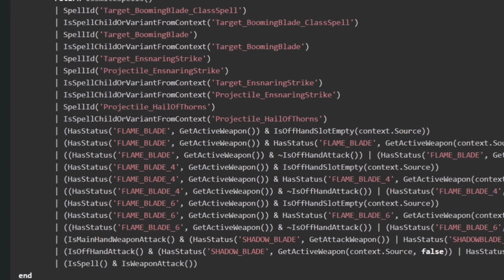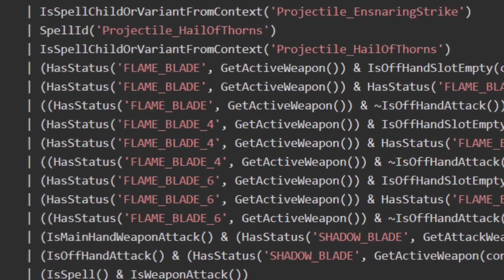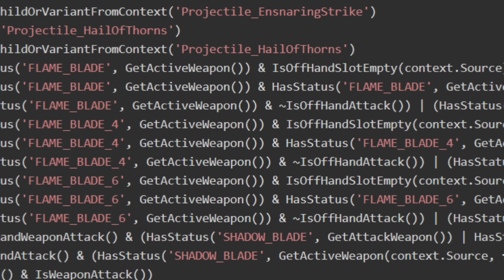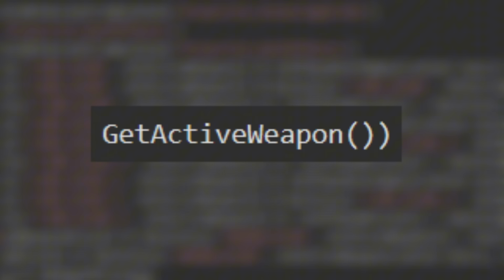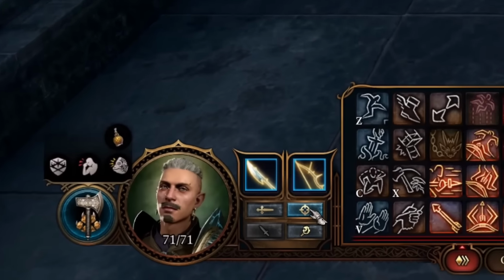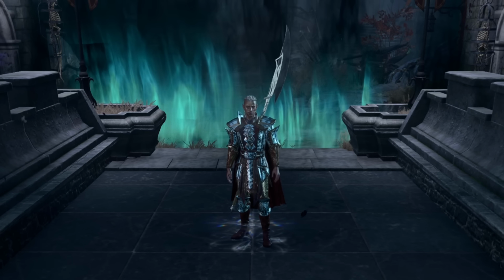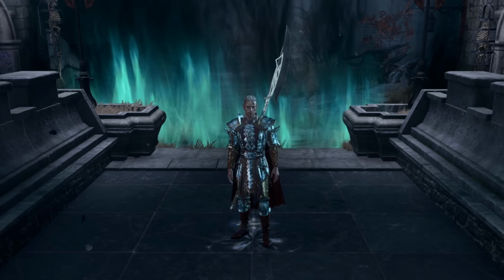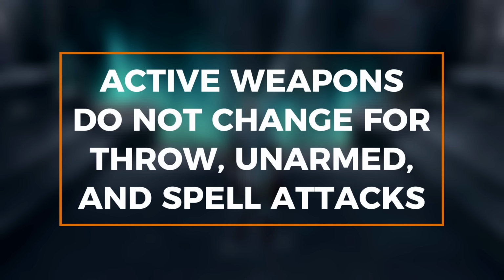But the check for the level 2 druid spell Flameblade is extremely wonky. Rather than check whether you dealt damage with Flameblade, the function just checks whether Flameblade was your active weapon at the time you dealt the damage. If you didn't know, your active weapons are just whichever weapons your character has out. So if you have your melee weapons out, they're your melee weapons, and if you have your ranged weapons out, they're your ranged weapons. However, since your active weapons don't change when you make a throw, unarmed, or spell attack, the check for the gloves will pass any time you deal damage from one of those methods, provided that you have a Flameblade out when you do.